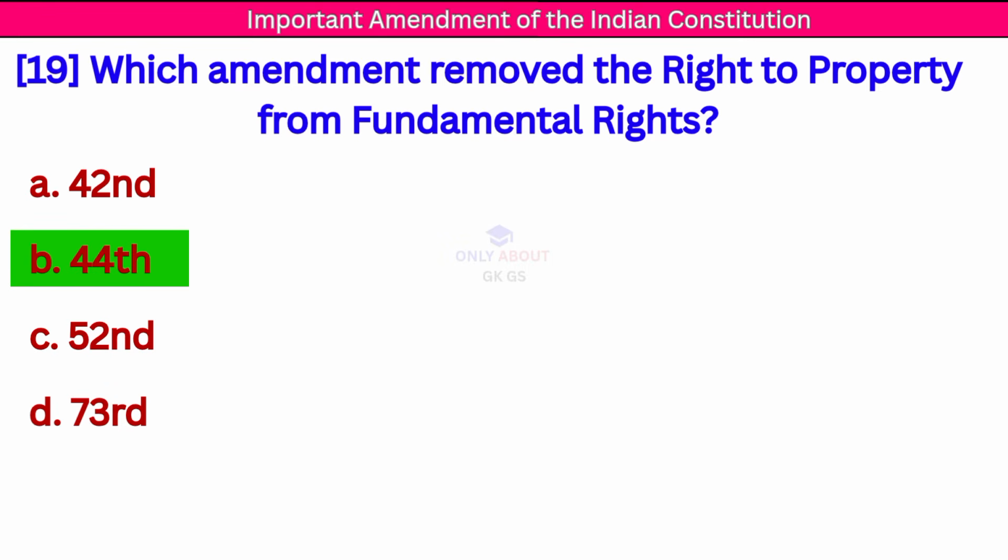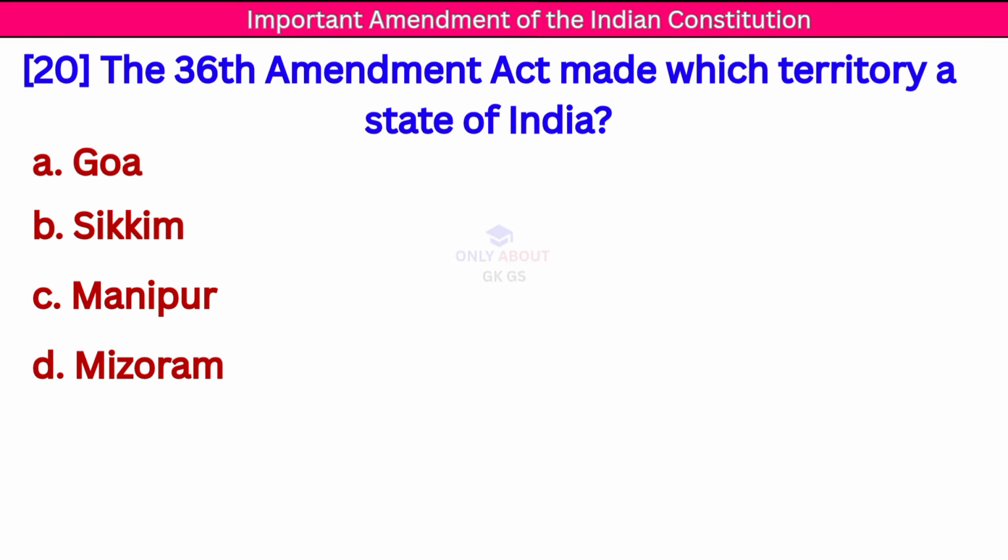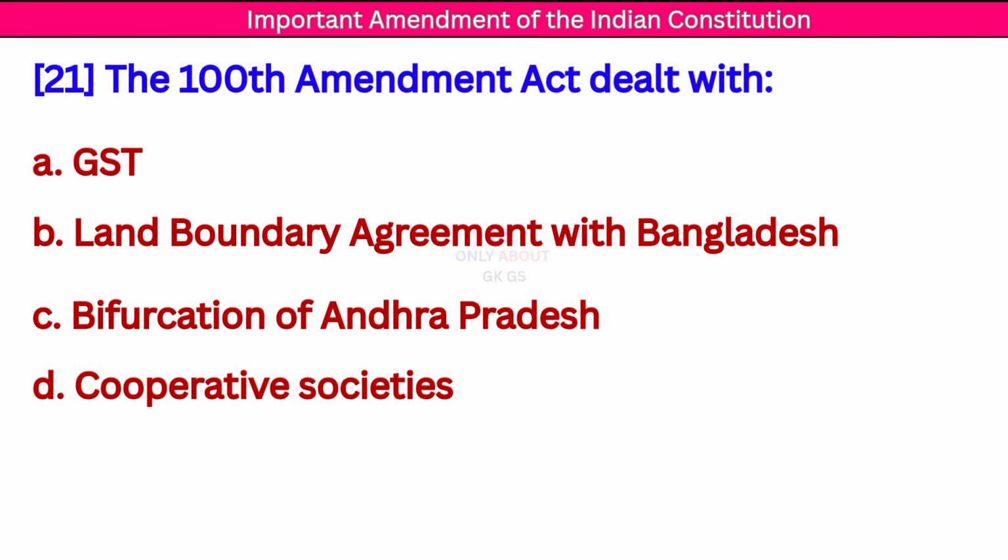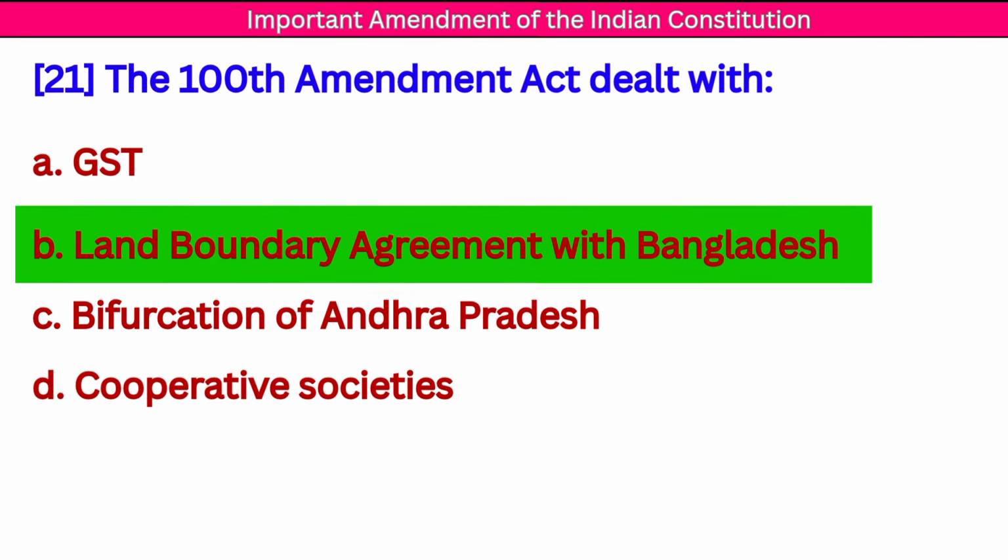Next question: which amendment removed the right to property from fundamental rights? Correct answer: 44th Constitutional Amendment. Next question: the 36th Amendment Act made which territory a state of India? Correct answer: Sikkim. Next question: the 100th Amendment Act dealt with. Correct answer: Land Boundary Agreement with Bangladesh.